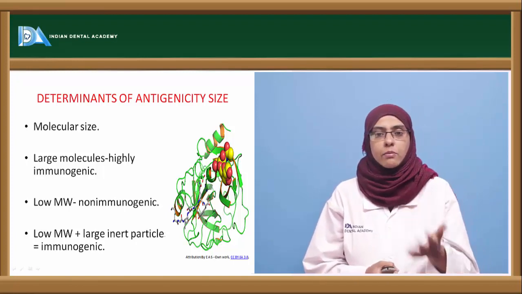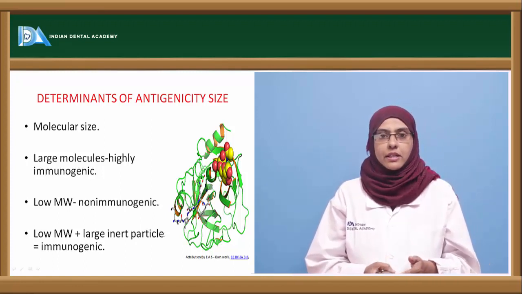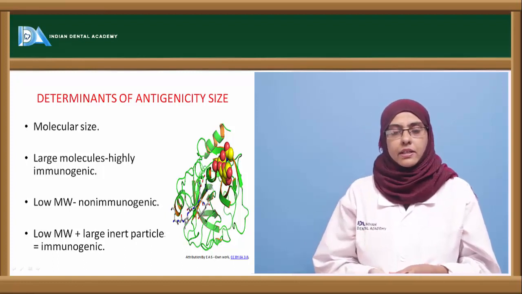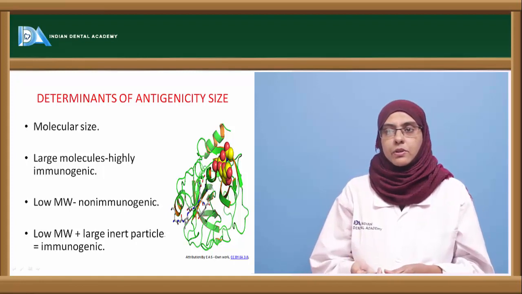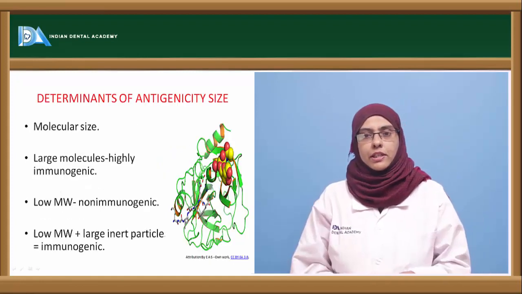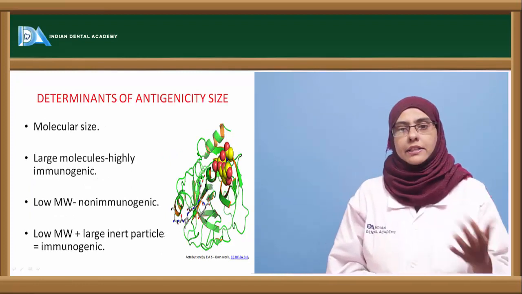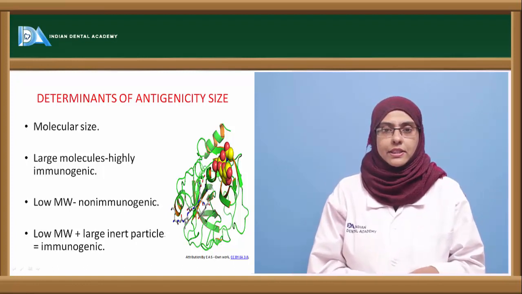You should have a high molecular weight compound to induce the production of antibodies, and the low molecular weight compound can be converted by combining it with large inert particles such as bentonite or kaolin to make it immunogenic in nature. So the molecular size is very important to make a compound or an antigen antigenic, to induce the production of lymphocytes in the immune system.